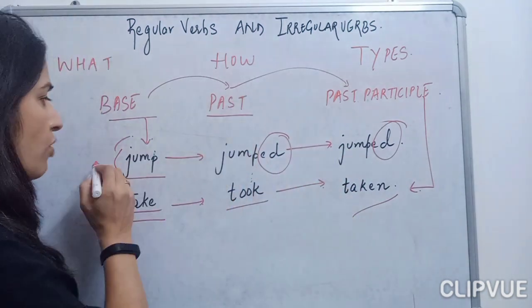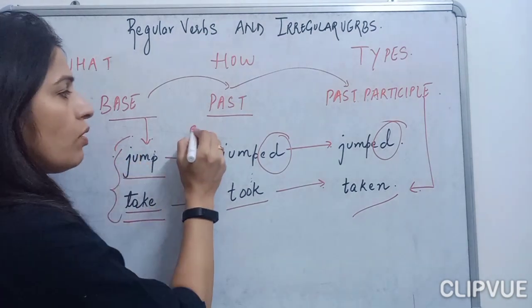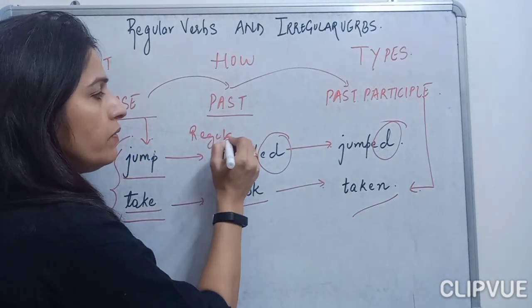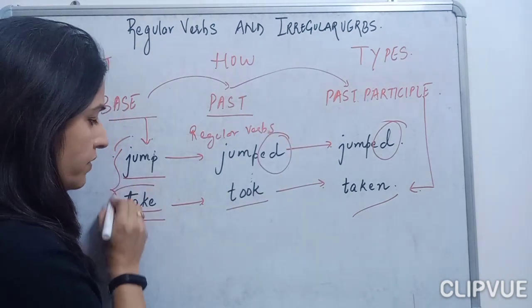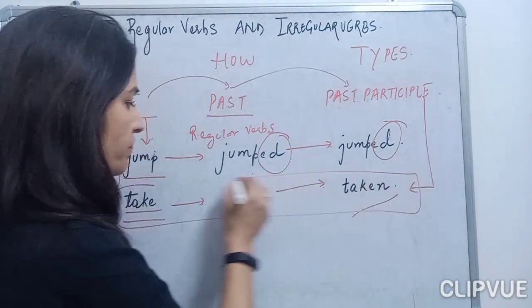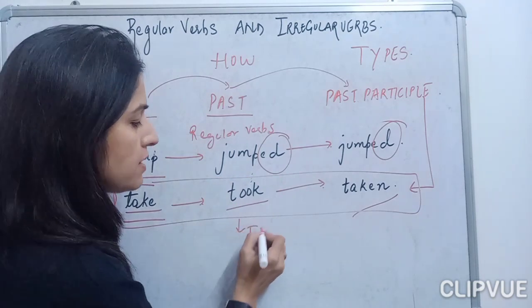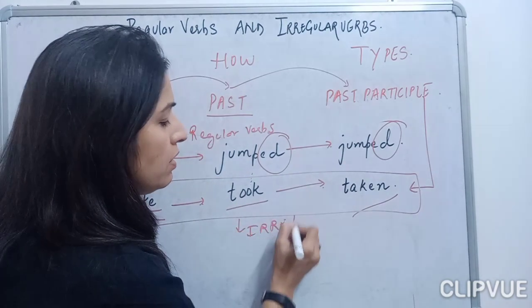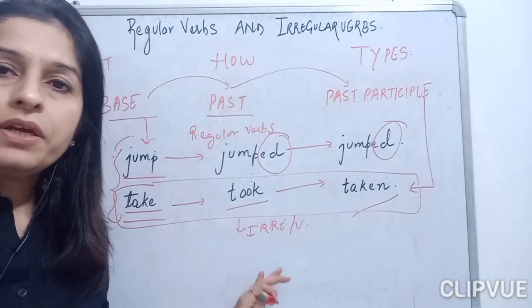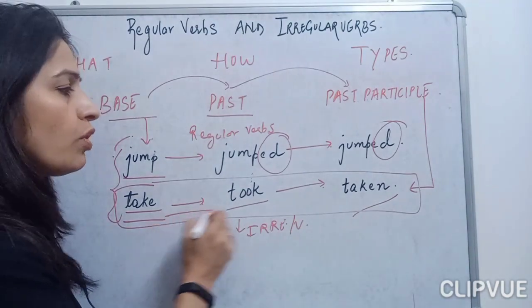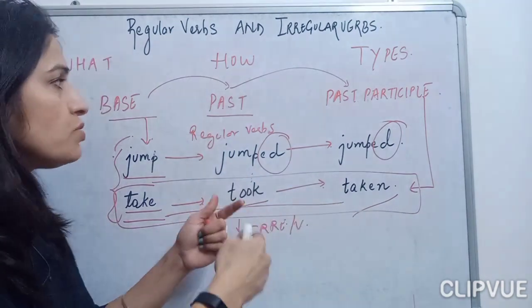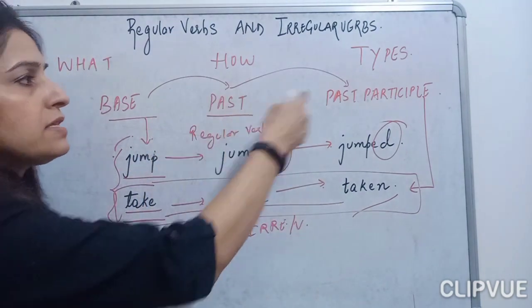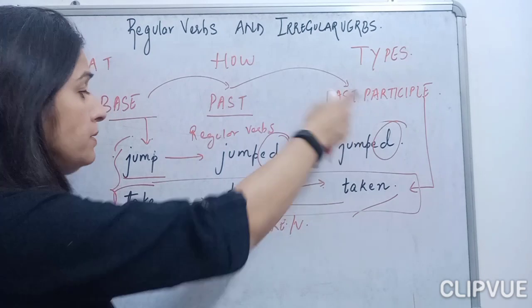So such kind of verbs are called regular verbs, and this kind of verbs are called irregular verbs. Why are they called irregular verbs? Because they do not follow a same, consistent pattern of changing from the base to the past and to the past participle.